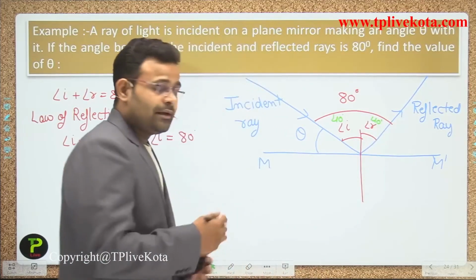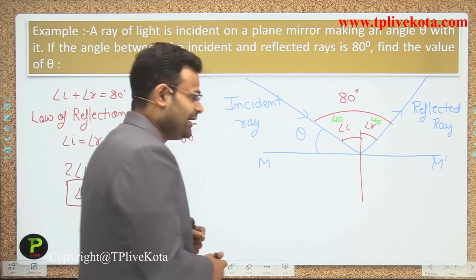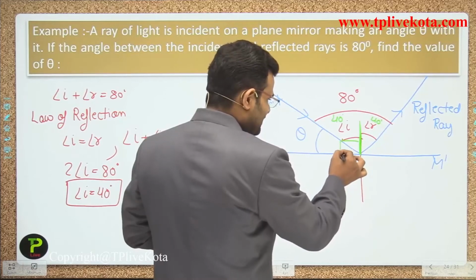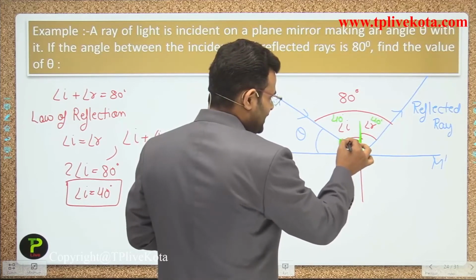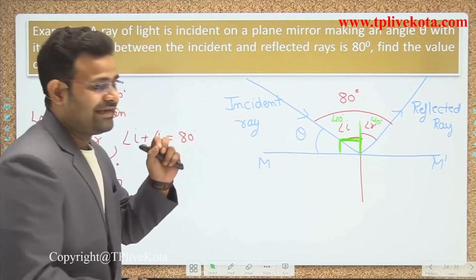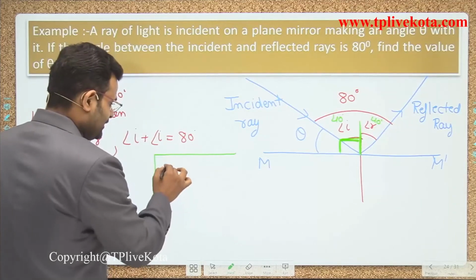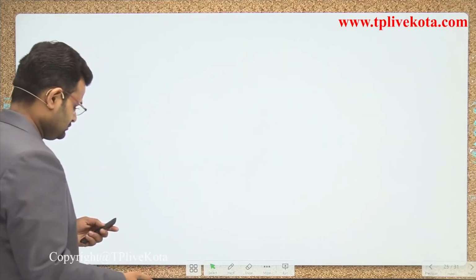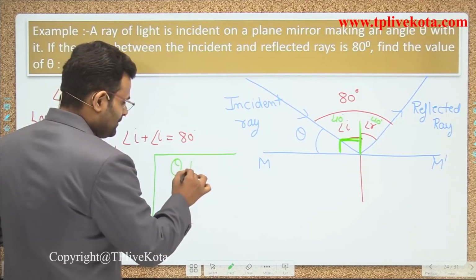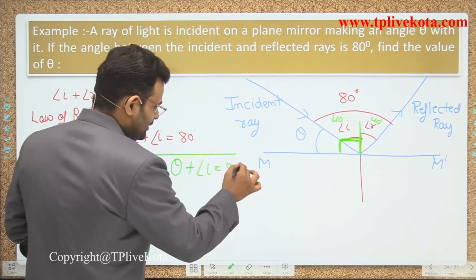Most of the students in my class know that the normal makes an angle of 90 degrees with the mirror. So theta plus angle of i is equal to 90 degrees.